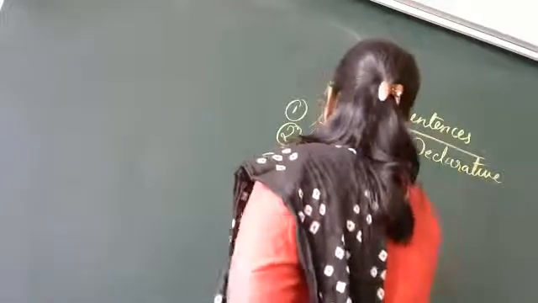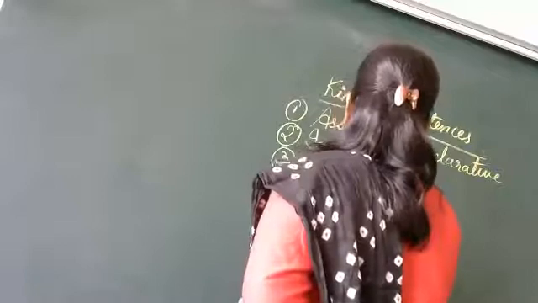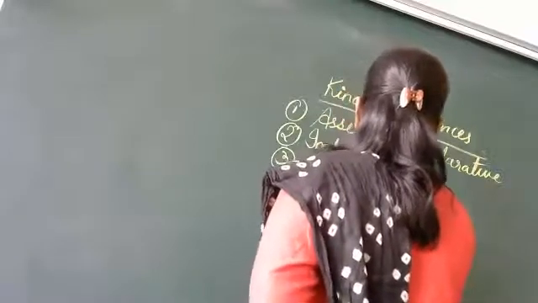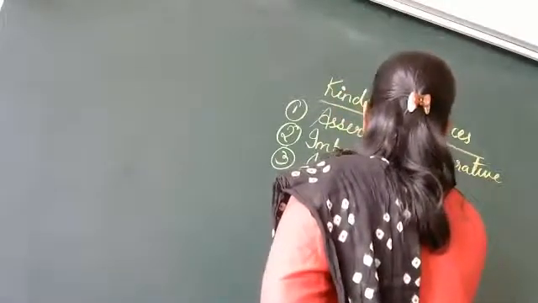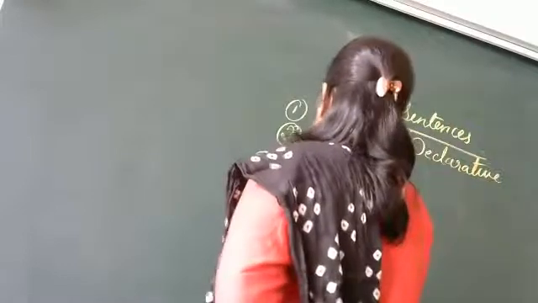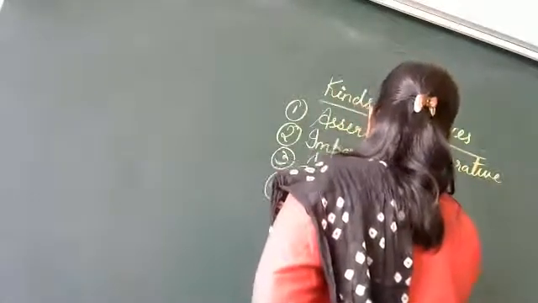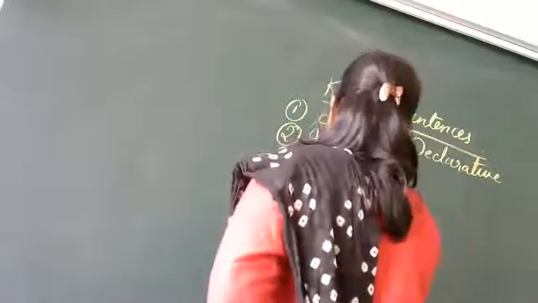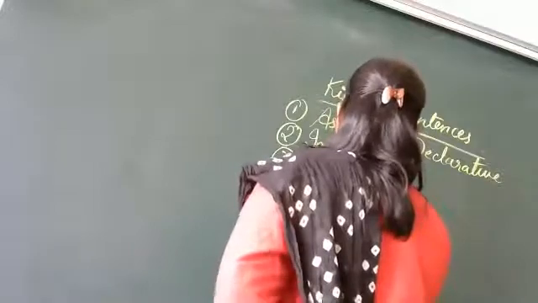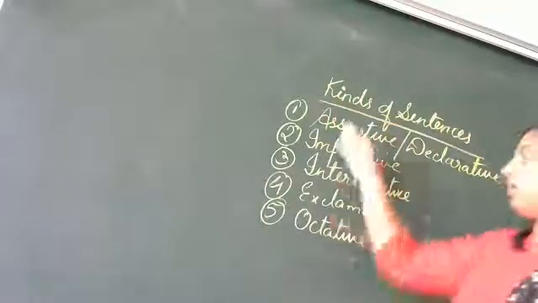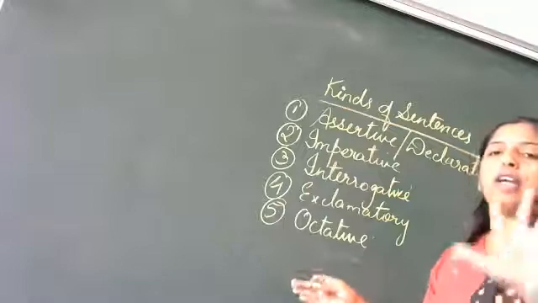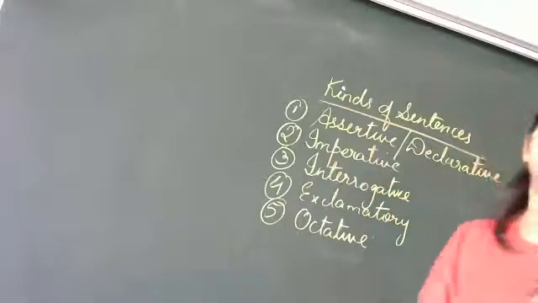Third is interrogative. Fourth is exclamatory. And one more, fifth one is optative. Okay. So here on the board I have written 5 kinds of sentences.